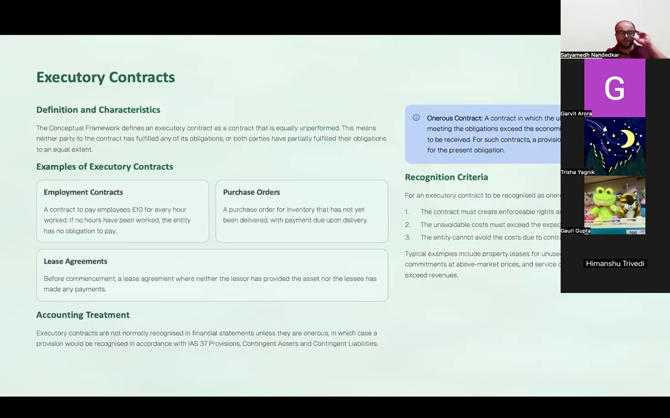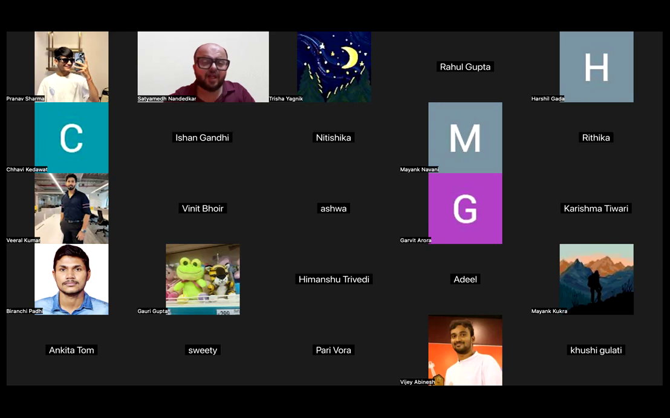ठीक है. Now, there is a special type of contract in that they have covered in financial instruments called as executory contract. I think ये फिल कंपनी वाले क्वेश्चन में है ना executory contract, त्रिशा? Yes, sir. इन्वेंट्री वाला क्वेश्चन है, राइट?